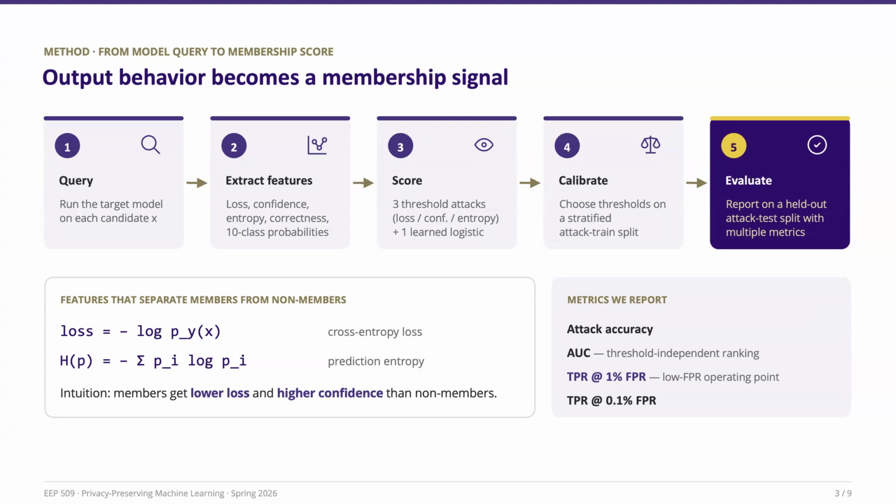We evaluate 4 attacks in total: 3 simple threshold attacks based on loss, confidence, and entropy, and 1 learned logistic regression attack. The intuition behind all of them is the same. Training samples tend to receive lower loss and higher confidence than unseen samples. After computing the membership scores, we choose thresholds on a training split and evaluate attacks on a separate test split. Finally, we report several metrics, including attack accuracy, AUC, and TPR at very low false positive rates.